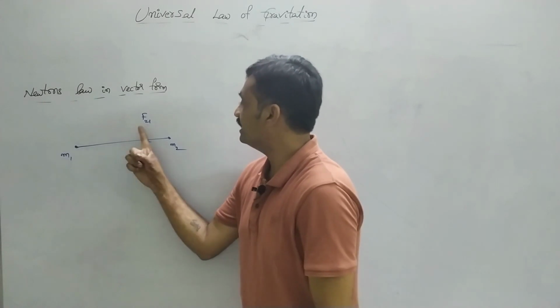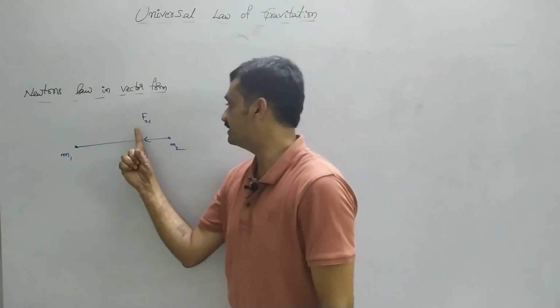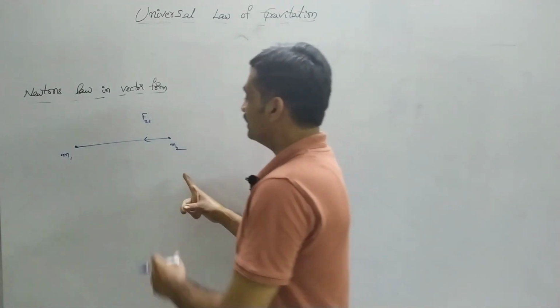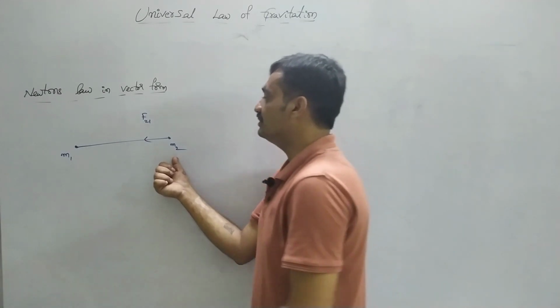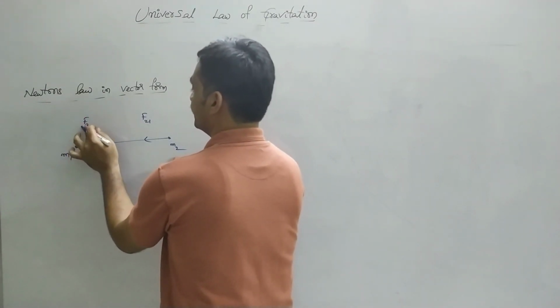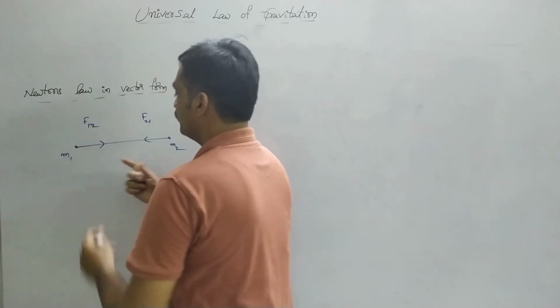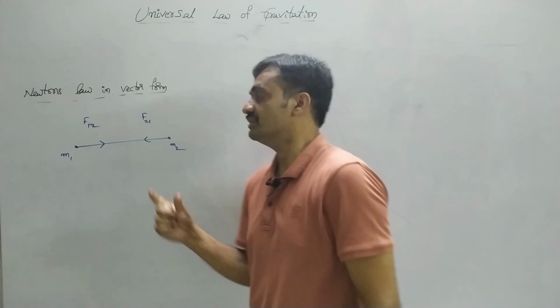Force acting on m2 due to m1 is represented as F21, whereas force acting on m1 due to m2 is represented as F12.